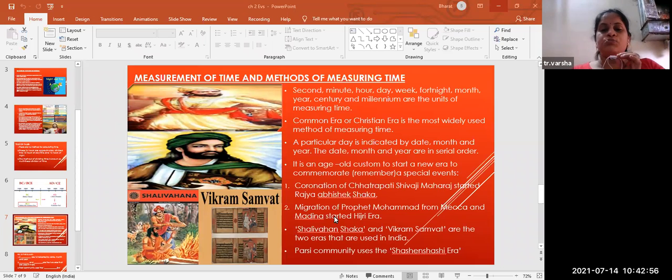Okay, next is the migration of Prophet Muhammad. In the second picture you can see the Prophet Muhammad. In this, जब उनका time आया, they started shifting from Makkah to Medina. Now this was a special event for the ancient people.